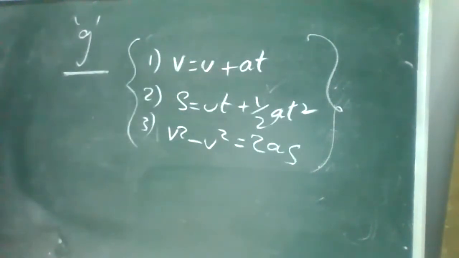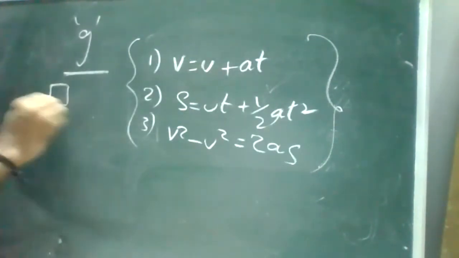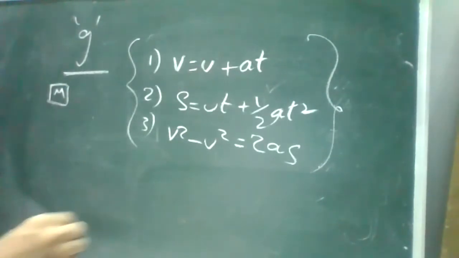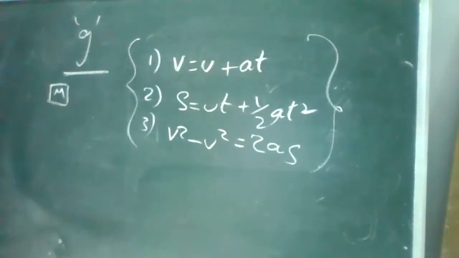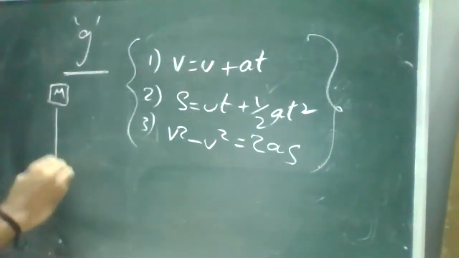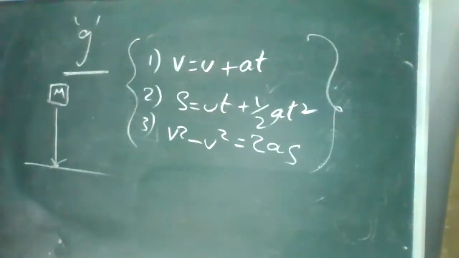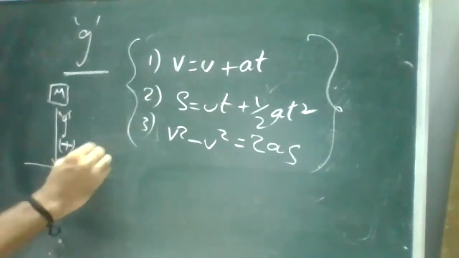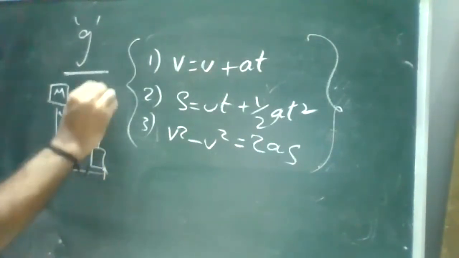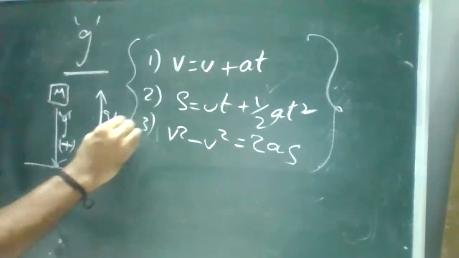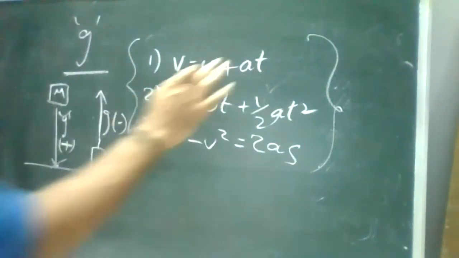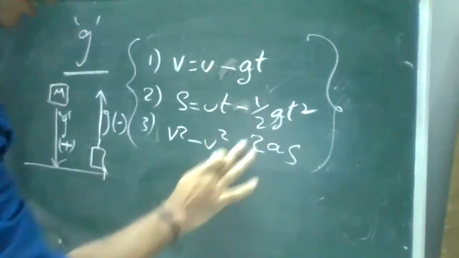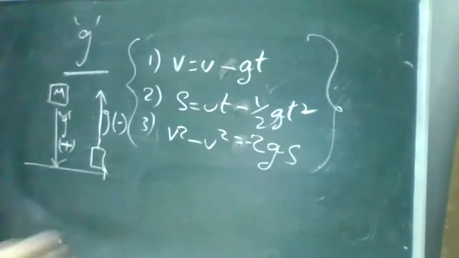When the object is moving towards the gravitation, the acceleration will be acceleration due to gravity and it will be plus. When the object is moving away from the gravitation, when it is moving upward, the acceleration due to gravity will be minus G. You may have studied this one.